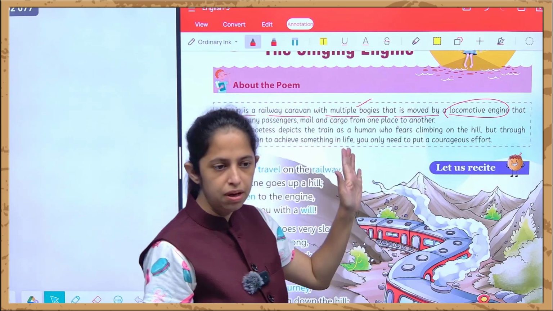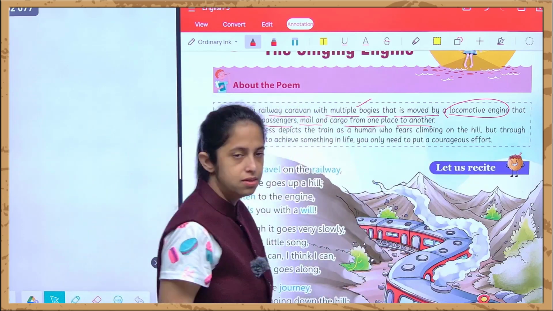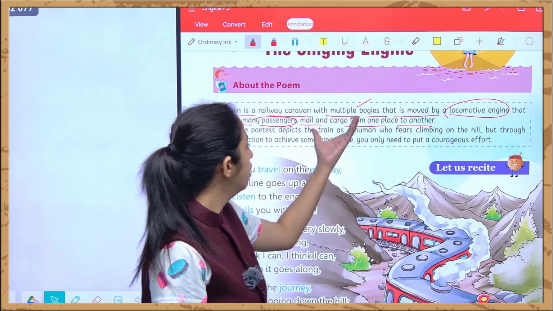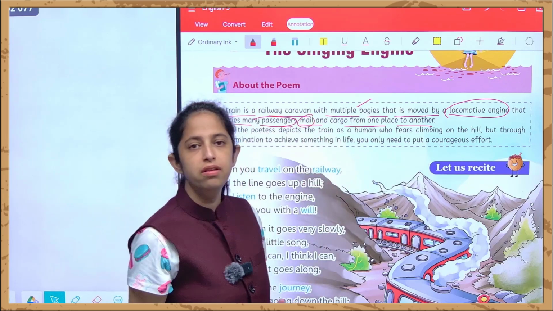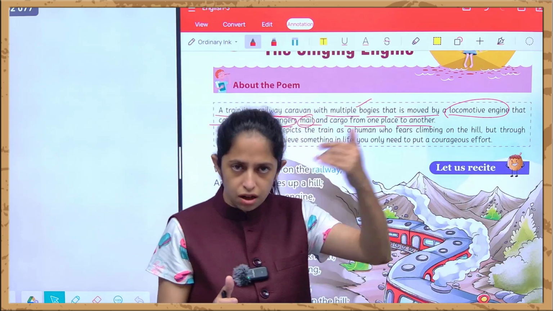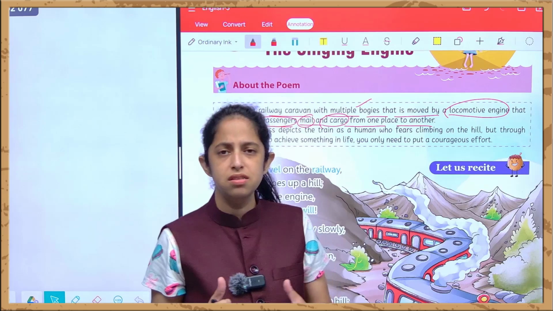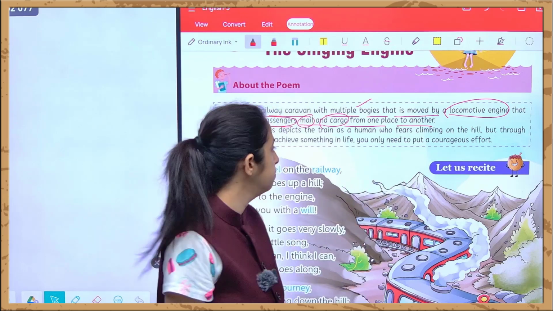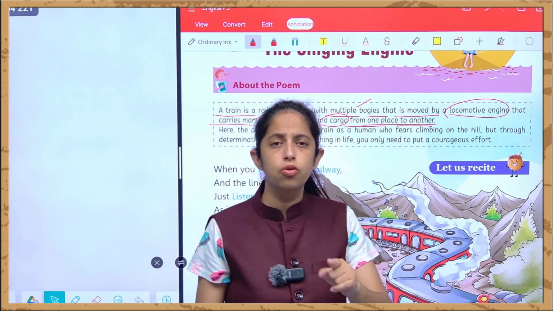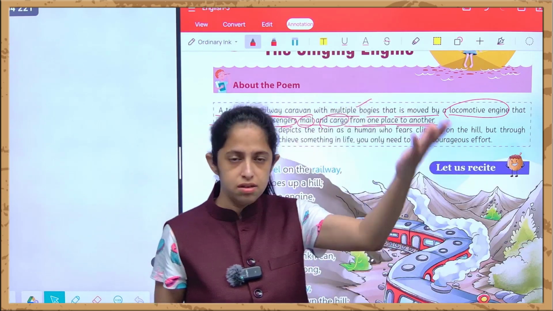Engine is present at the very beginning of the vehicle that carries many passengers, mail, and cargo from one place to another. See, basically, that carries passengers means sometimes we travel from one place to another, right? Sometimes mails. Over here, mails are actually the letters that are transferred from one state to another. Sometimes it is actually transferred from one country to another. And cargoes are the materials, that is the raw materials, the goods and services that are transferred from one state to another, that is from one place to another. "Another" is used over here, not "other." Why? Because it goes from one state to another state. It is not in the same state, it goes into another state.